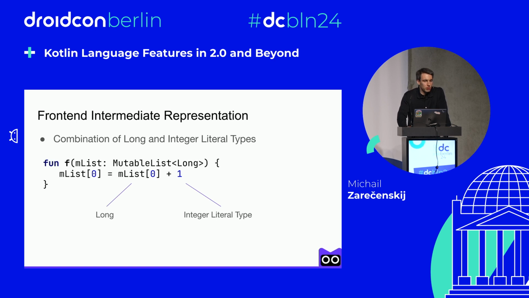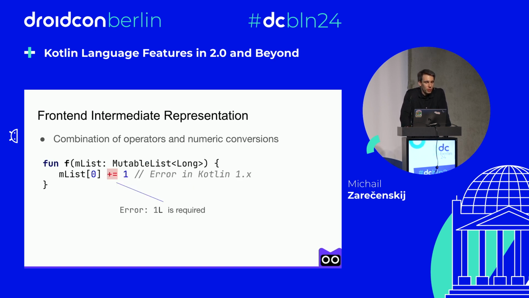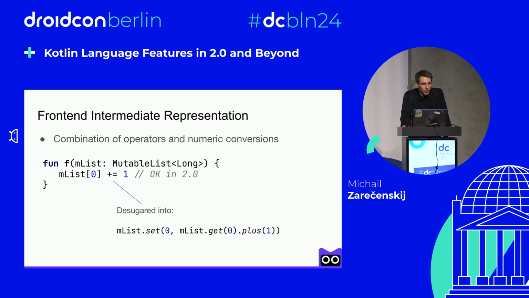So now let's try to simplify this using the plus assign operator. If we do this, the compiler will emit an error because it failed to combine operator calls and numeric conversion, and we could meet such issues from time to time. If we try to deconstruct this, we can actually see that we used 3 different operators here: set, get and plus, as well as a numeric conversion.